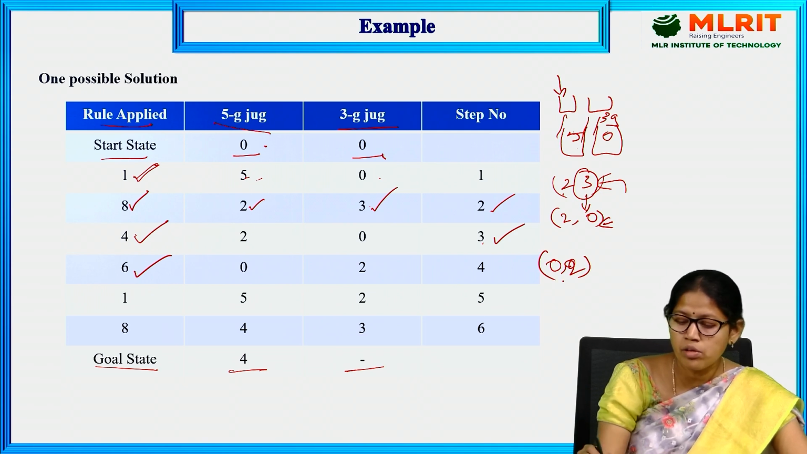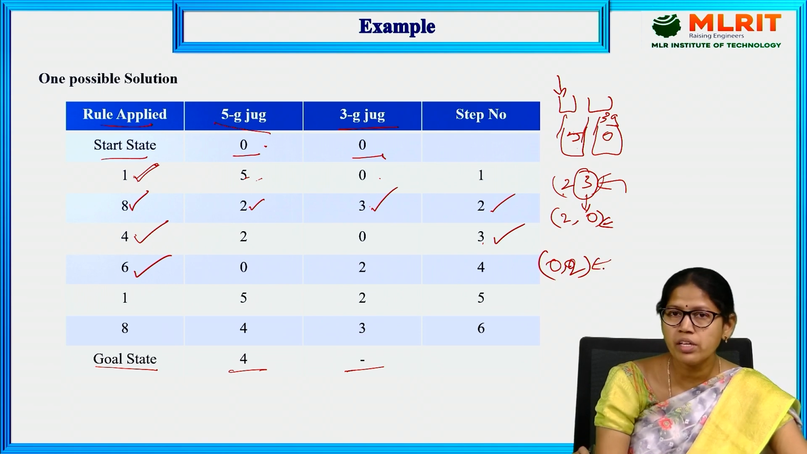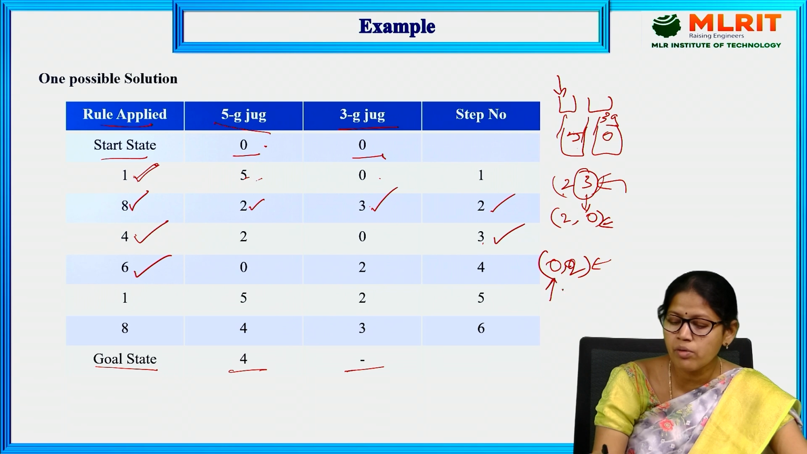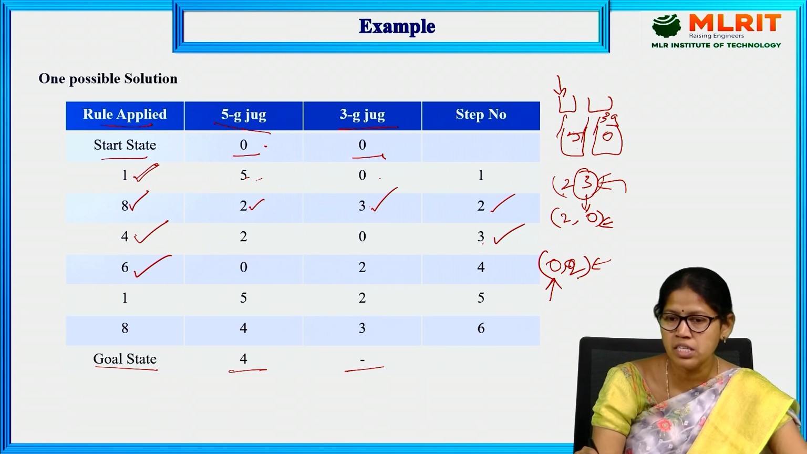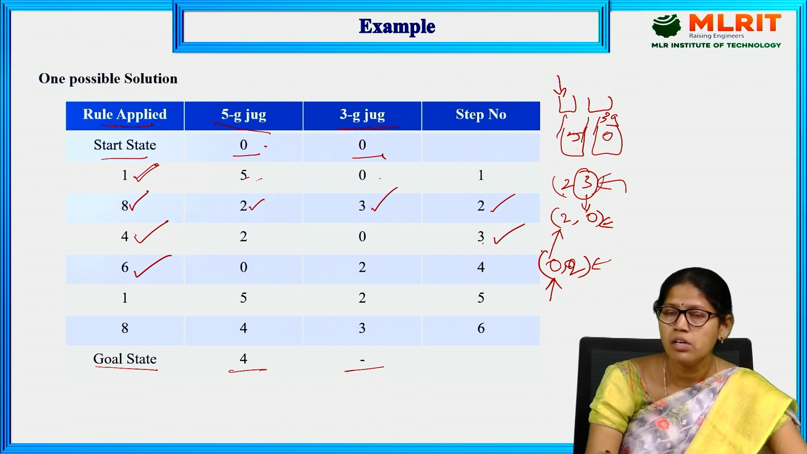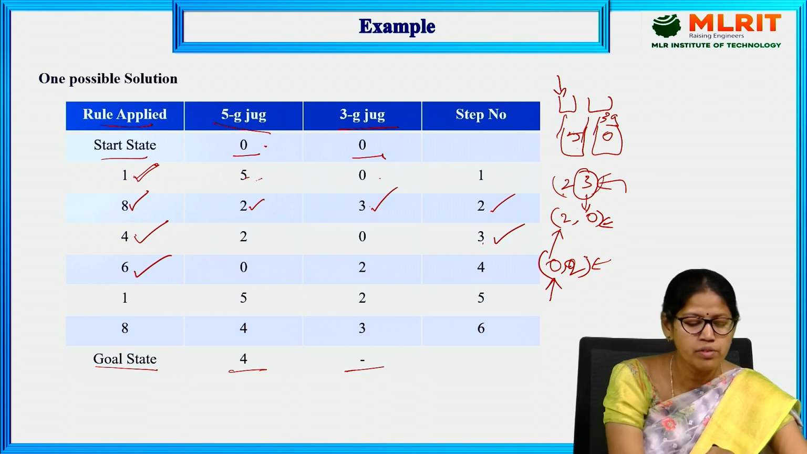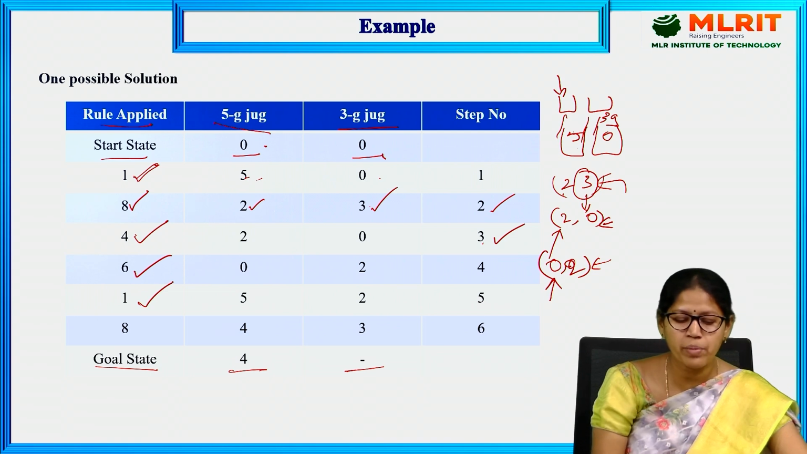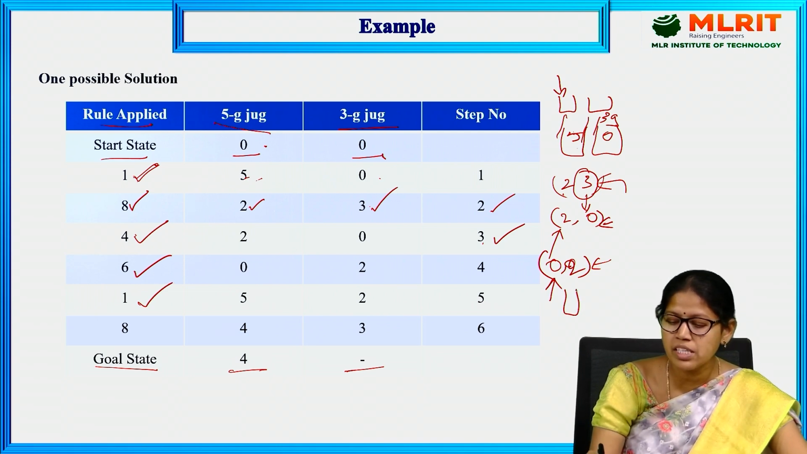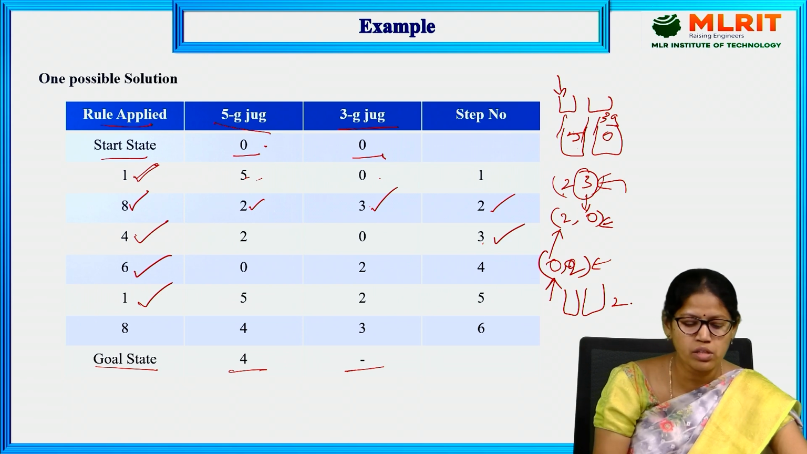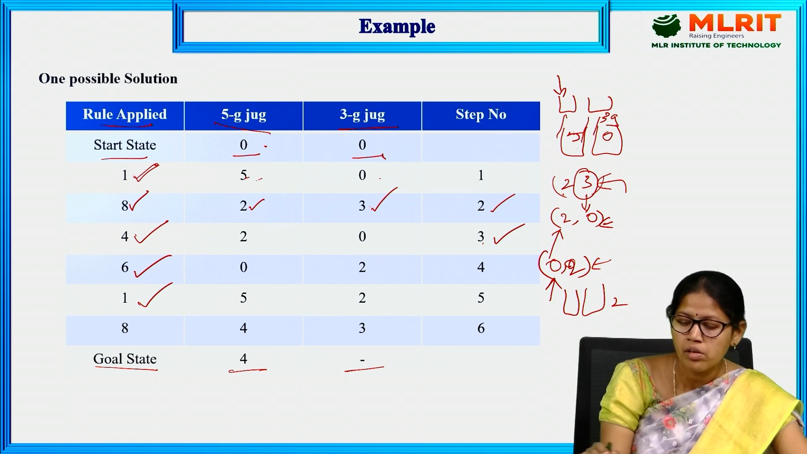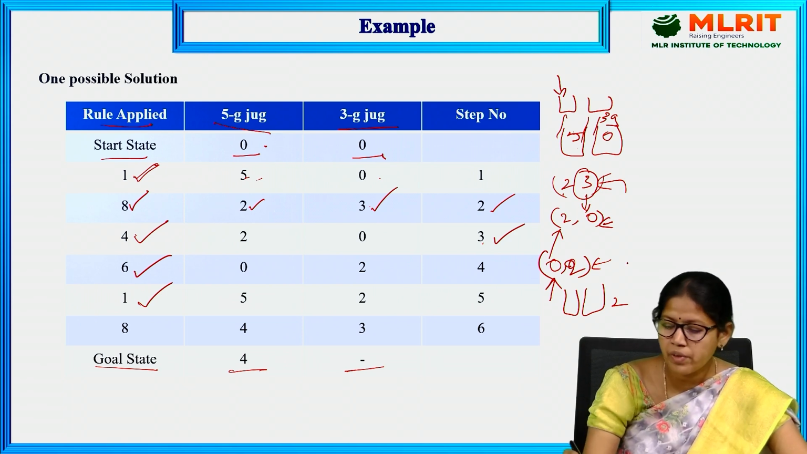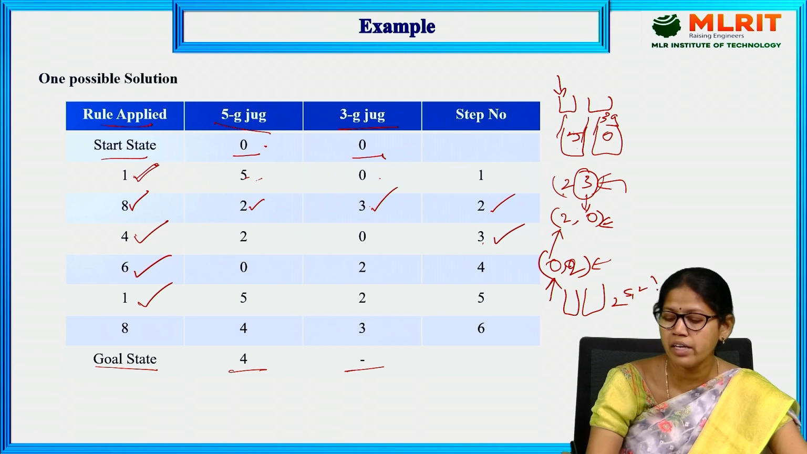Okay. So in this state, what can we do? We can fill the water into the 5G jug, or we can transfer. When we transfer the water, what happens? Again, it will go to the previous state. That's why we will fill the water by applying the first rule. Then 5G contains the full water and 3G contains the 2G water. Now what will we do? Here 5, 2 is the current state.